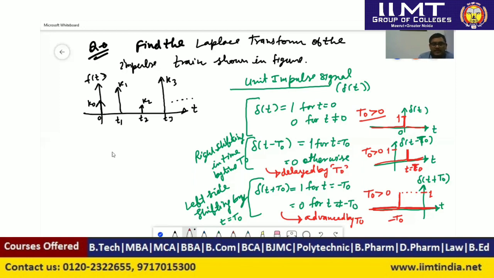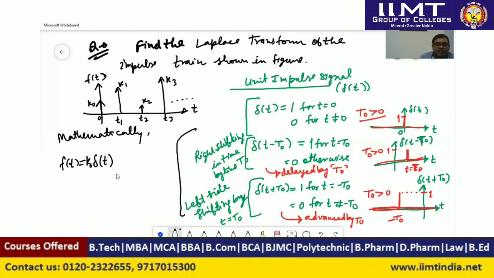So here how we can find the Laplace transform of this signal. First we will define this signal. Mathematically this given impulse signal, that is f of t, can be written as, first is the signal at time t equal to 0, and this signal has value k naught. So this signal is at time t equal to 0, so we can say delta t. Delta t is the signal which is having value 1 for time t equal to 0. So if we multiply delta t by k naught, it will be k naught for time t equal to 0.